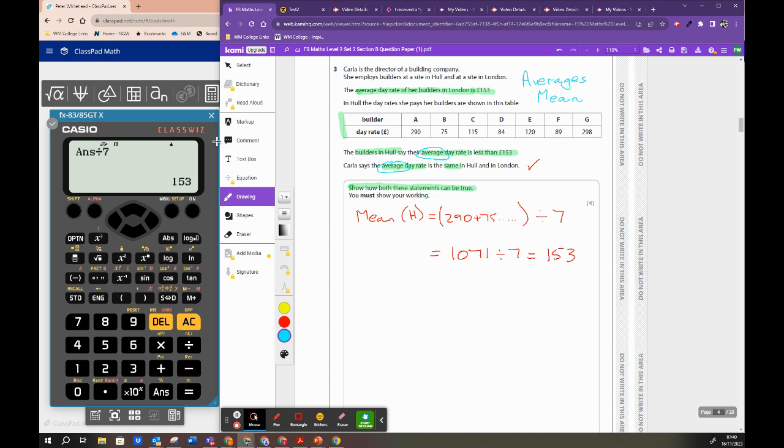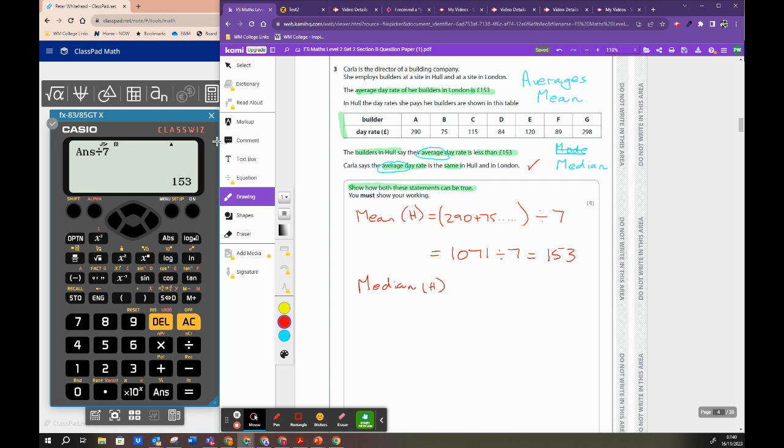The two I've got to choose from are mode and median. Mode is the one that's most common. Well, they're all different, so let's not worry about that. But median is the one in the middle, so let's do that and see what that brings. So we're going to do a median calculation. I couldn't see at the start of this question that I was going to need to do both. It was only once I'd started that it became clear I might need to do something else.